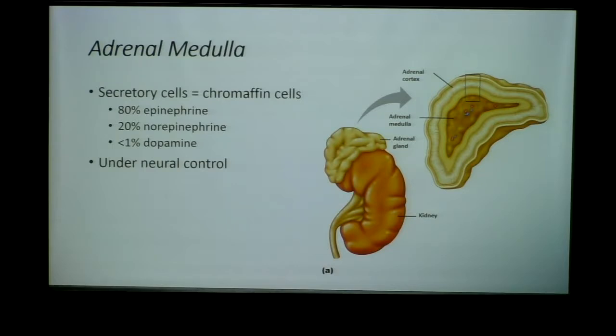What type of neuron is controlling the adrenal gland, the adrenal medulla? What neuron synapses onto the adrenal medulla, the chromaffin cell? What do we call that neuron? Is it postganglionic? Is it preganglionic? Is it a motor neuron? So it's going to be a preganglionic sympathetic neuron.